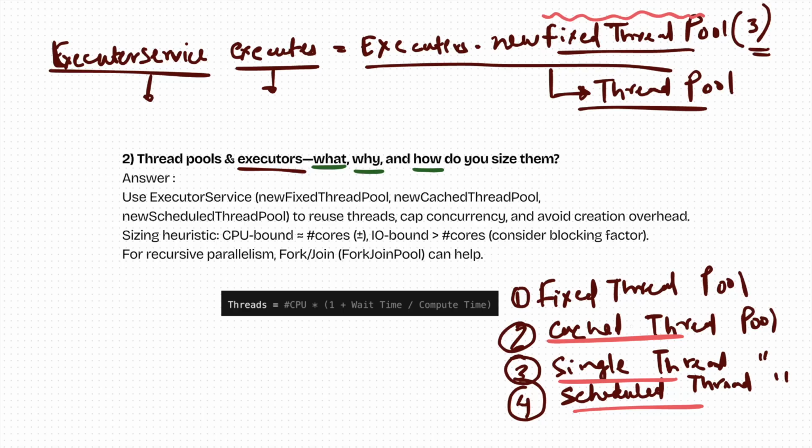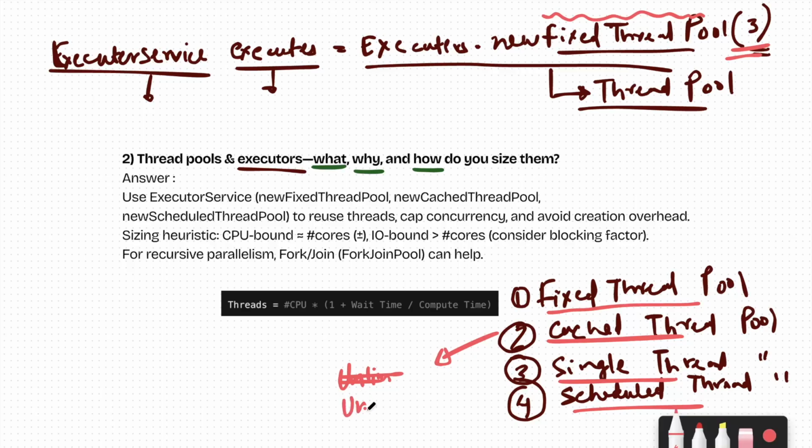Let me tell you. Fixed thread pool, as you all know, we have just created that if you want a fixed number of threads. Let's say I know that my program needs only 3 threads, so I can use a fixed thread pool and I can pass the number 3. Cached thread pool is basically unlimited threads, which is very expensive, by the way.